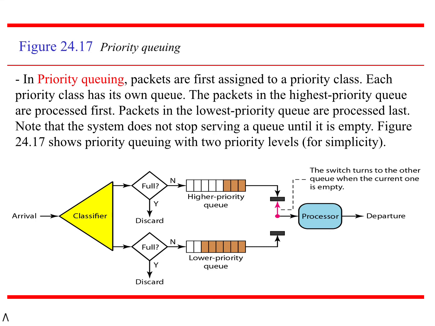Any switch moves the processor: when the highest priority queue is empty, the switch will go to the lowest priority queue and serve the packets which are available in the lowest priority queue. Understand? So this is known as priority queuing. So when I ask you a question like, "Is priority queuing following FIFO?", the answer is yes.